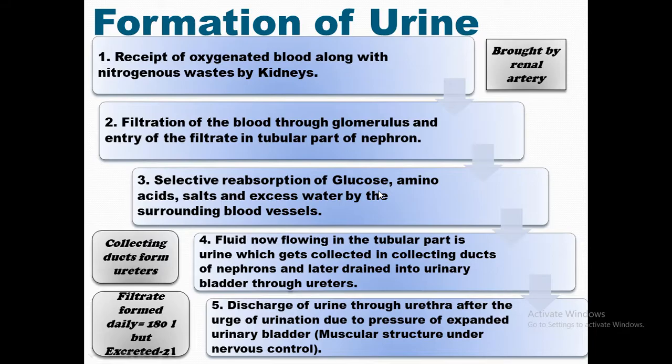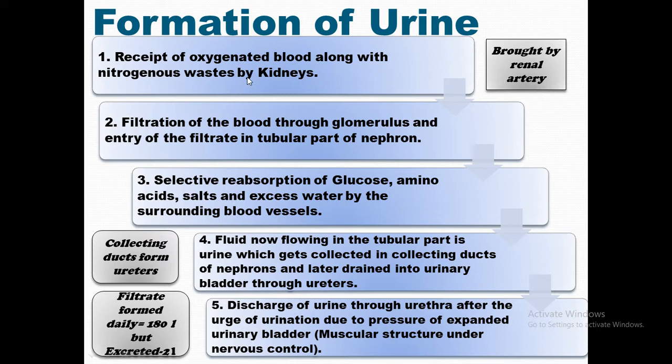Urine formation actually starts with how the waste products along with the blood come to the kidneys. Through what? Through the renal artery. It is brought by the renal artery to the kidneys. What? Oxygenated blood along with the nitrogenous wastes from the body. First thing is done.